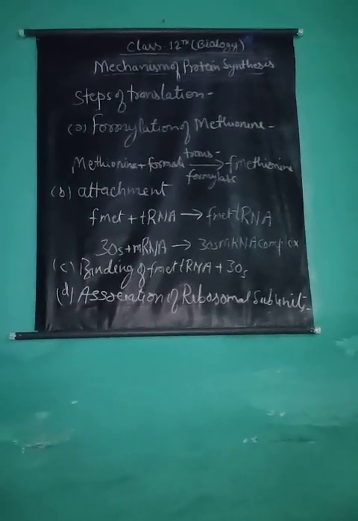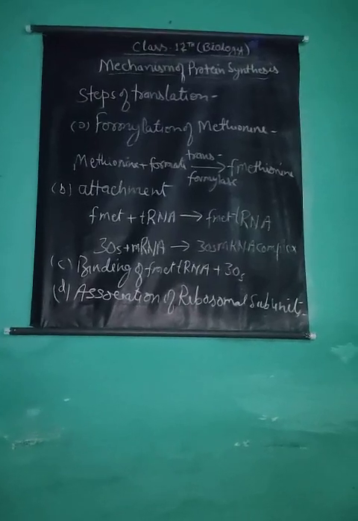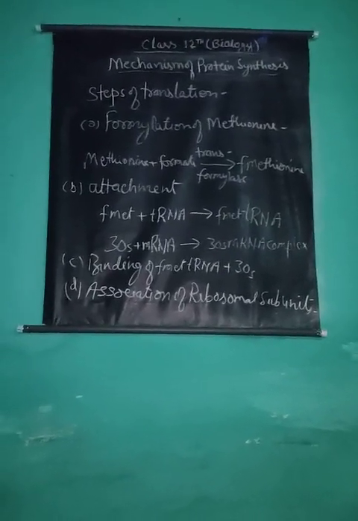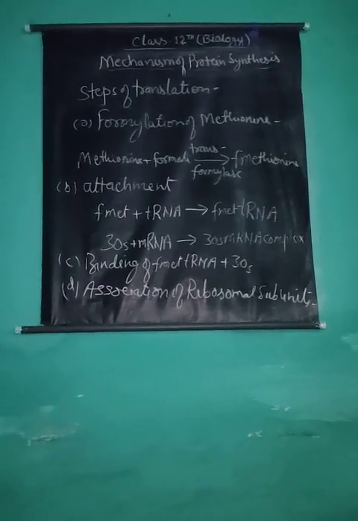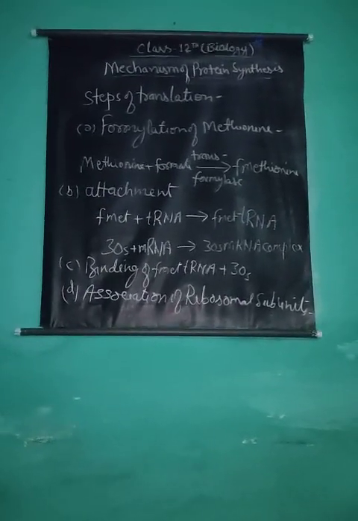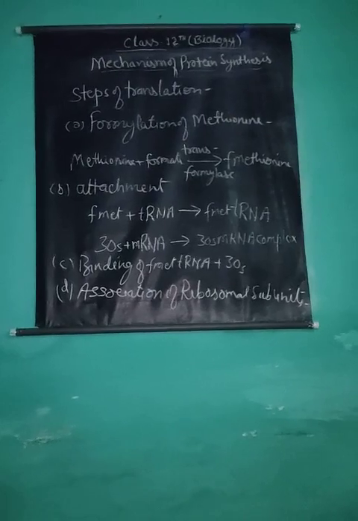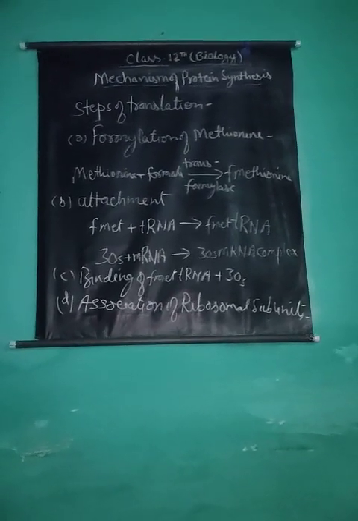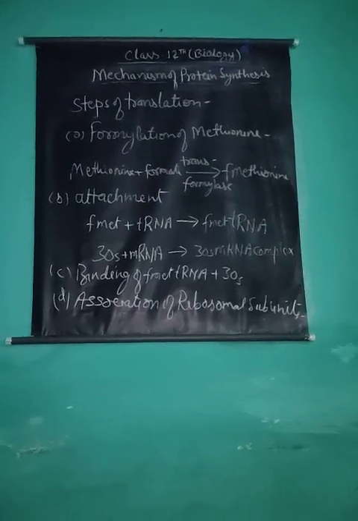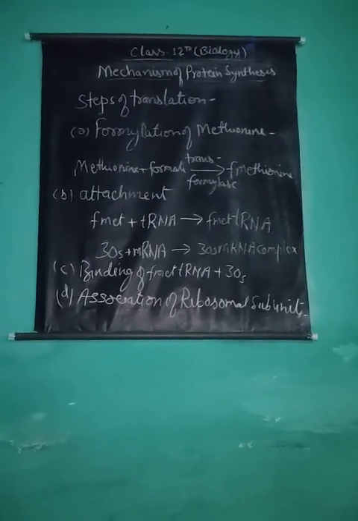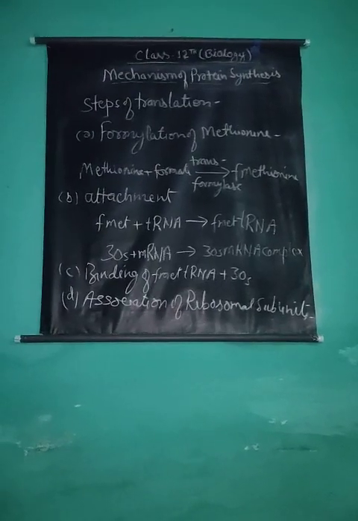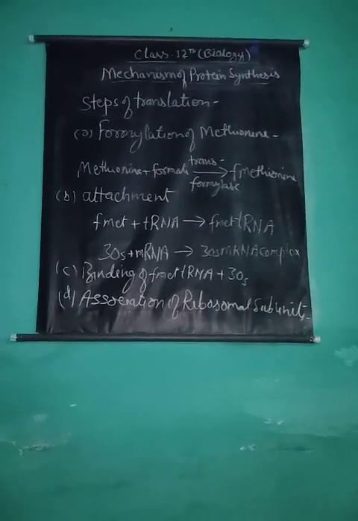In this step, the 30S mRNA F-met tRNA complex combines with the 50S subunit of ribosomes to form the complete 70S complex of prokaryotic ribosomes.